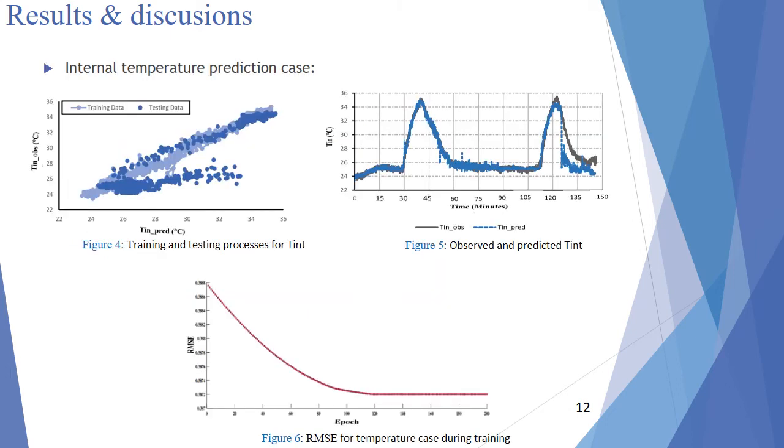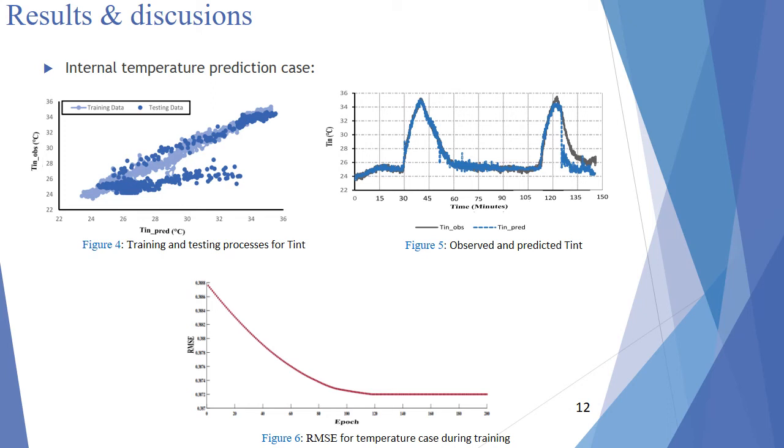So here we have the result of the predicted and the observed internal temperature. For figure 4, we have training and testing processes for the whole set, while figure 5 represents the observed and predicted internal temperature.